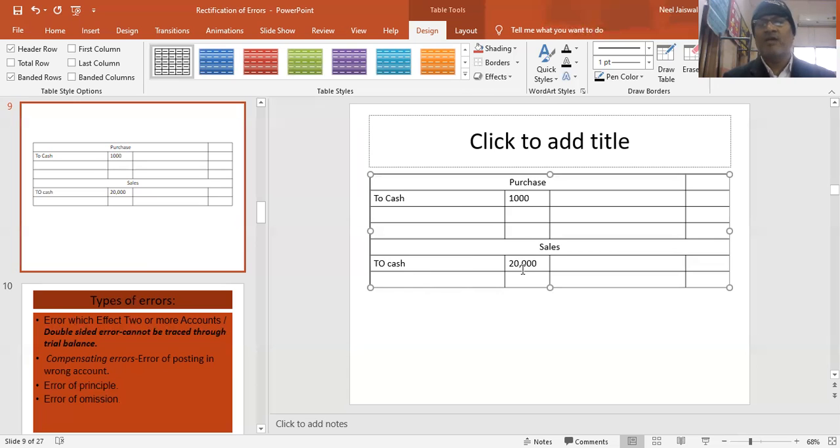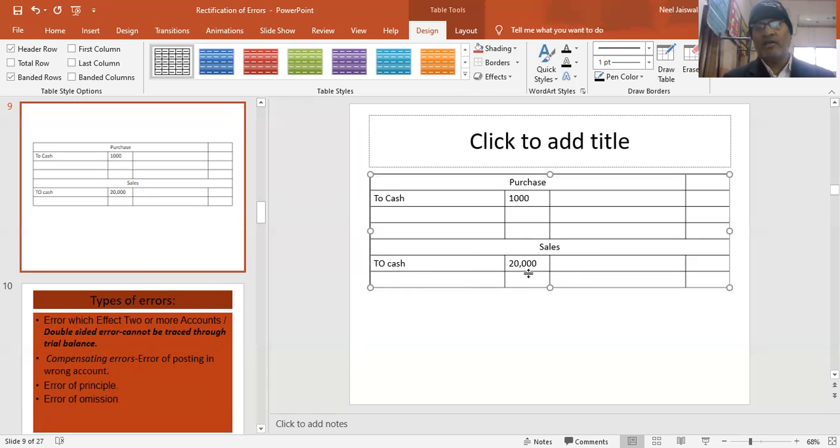These errors are going to affect my trial balance because the totals of my purchase account and sales account will be wrong. Though the cash account is correct, because the journal entry in the cash book I have done correctly, over here I have not done it correctly. So in this case, this is termed as single-sided error.